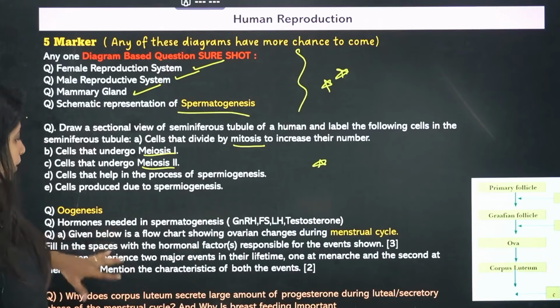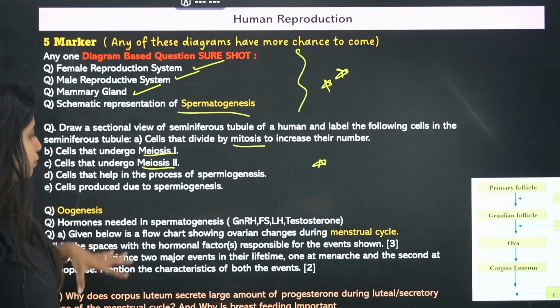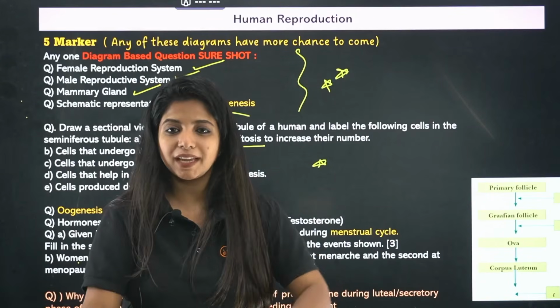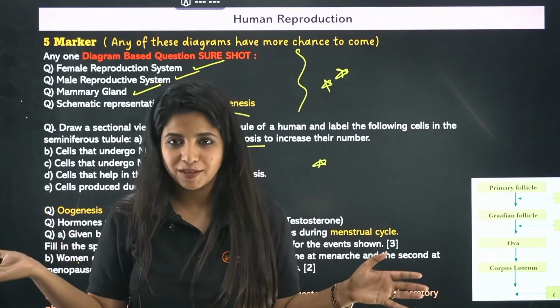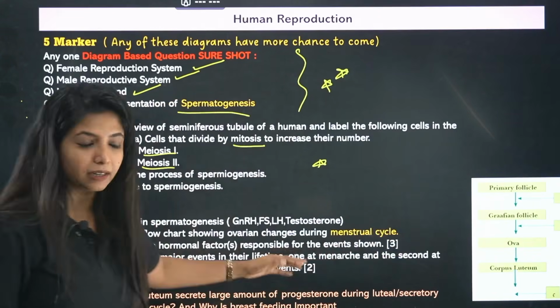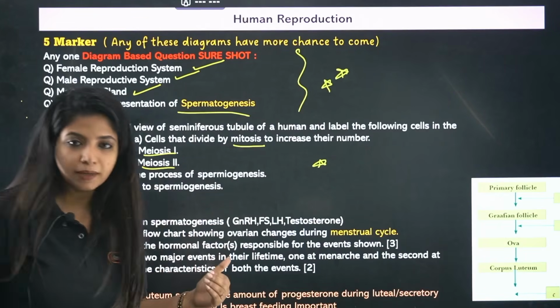The next part is: women experience 2 major events in their lifetime, one at menarche and the second at menopause. Mention the characteristics of both events. So in menarche, the reproductive cycle begins. In menopause, it stops. That's the only thing you have to write. But if you're aware of this, you will be able to do part 1 of this question as well. So these types of questions could be coming.